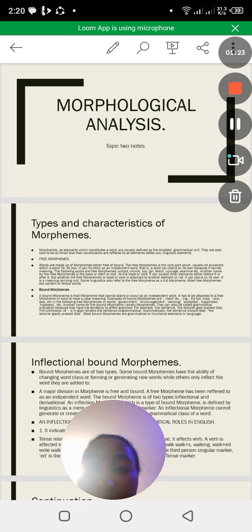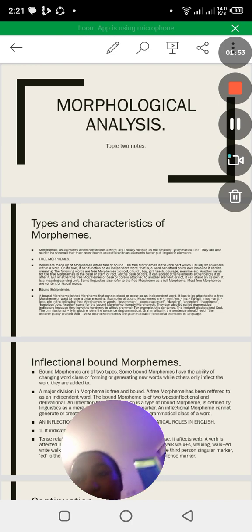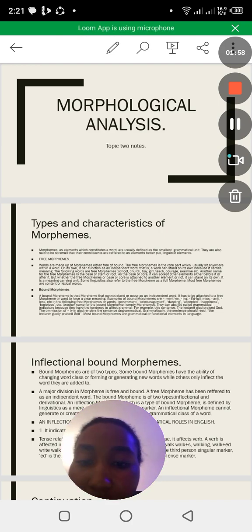Morphemes are elements which constitute a word, and are usually defined as the smallest grammatical unit. This one we already saw in topic 1. They are also said to be so small that their constituents are referred to as elements, or put as linguistic elements. So the first type of morpheme that we are going to focus on is the free morpheme.